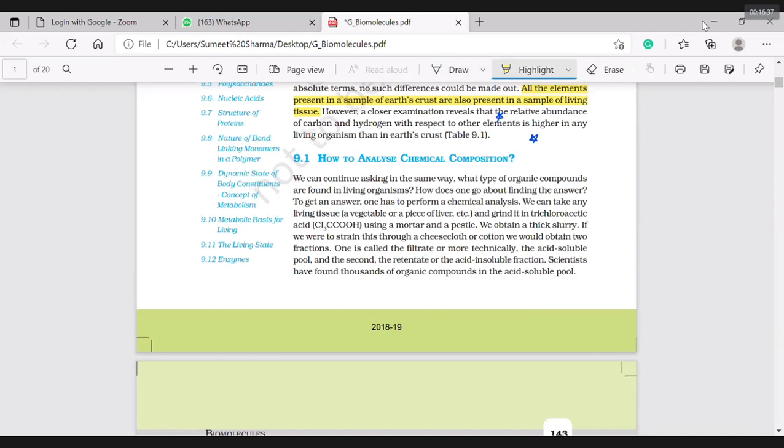So we can continue asking the same way: what type of organic compounds are found in living organisms? They started with molecules and now they are coming to the organic compounds.